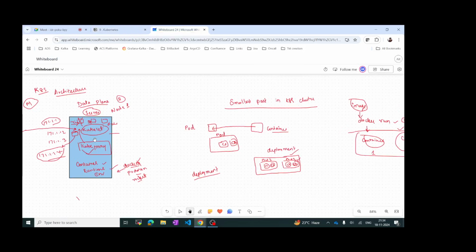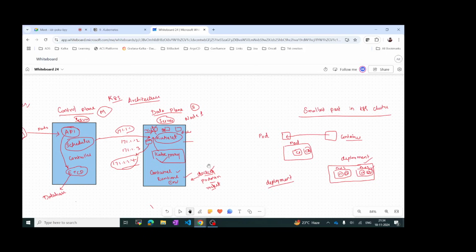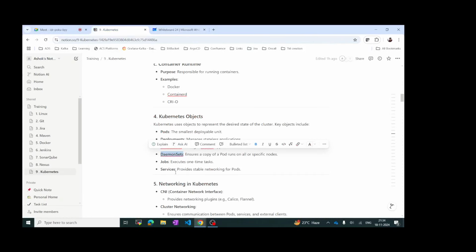For example, here we have only one node. In case you have multiple nodes, we can use this DaemonSet in each node, so that in case you have to monitor these nodes, it will be helpful in deploying the monitoring tools. So we can see those things in future.